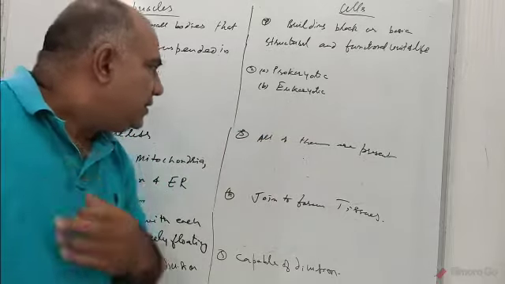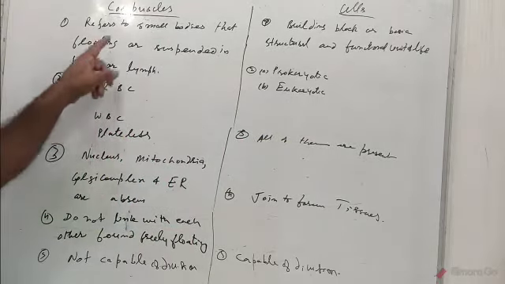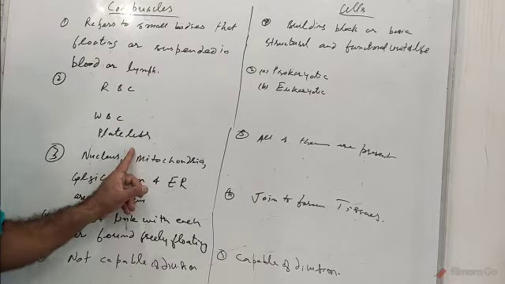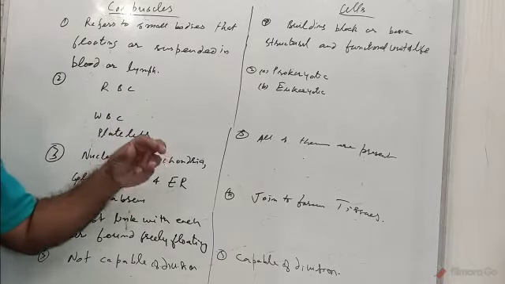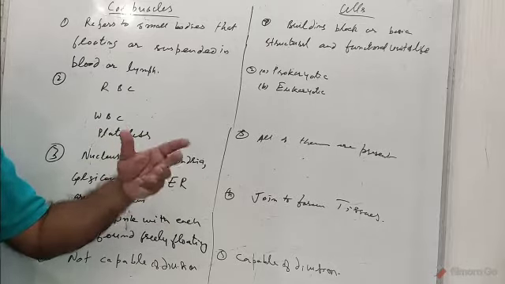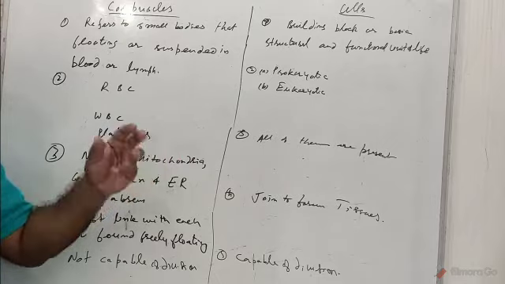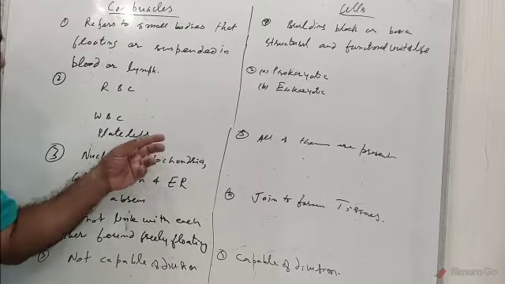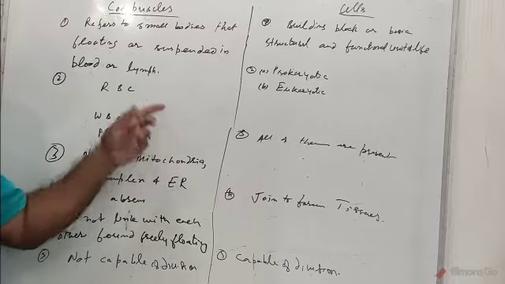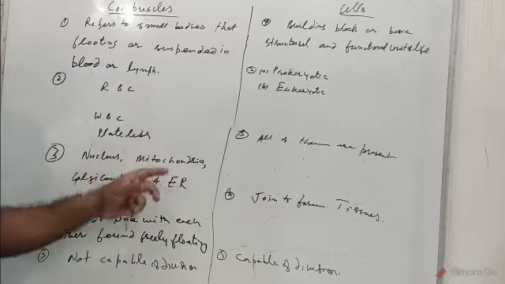nucleus. Then, corpuscles are RBC, WBC and platelets only. See, RBC carries oxygen and, to an extent, some amount of carbon dioxide also. WBC protects us from disease, and platelets help in the coagulation of blood. In detail we are going to study them separately. Right now this much is enough.